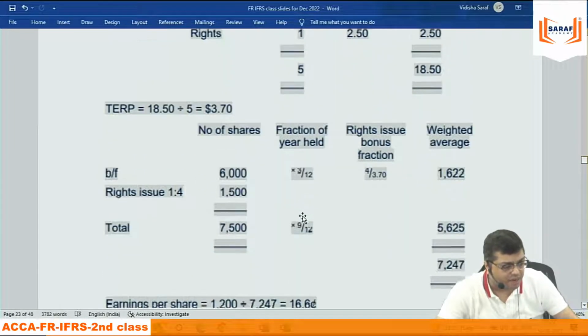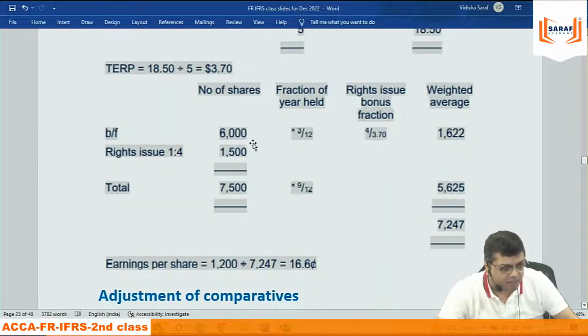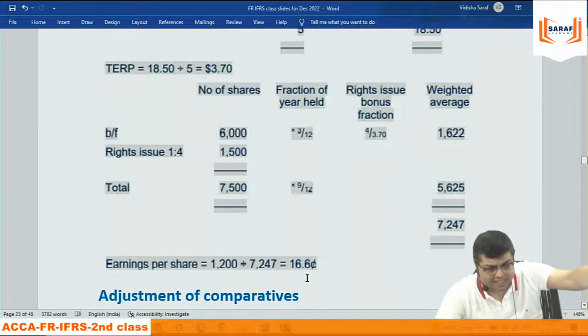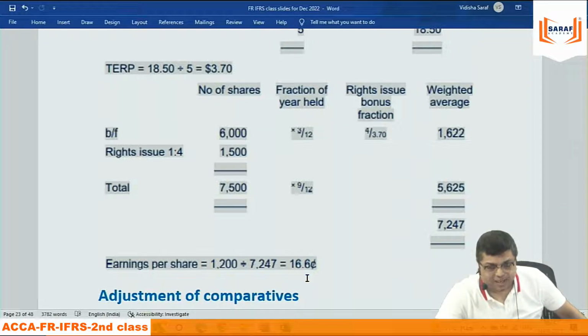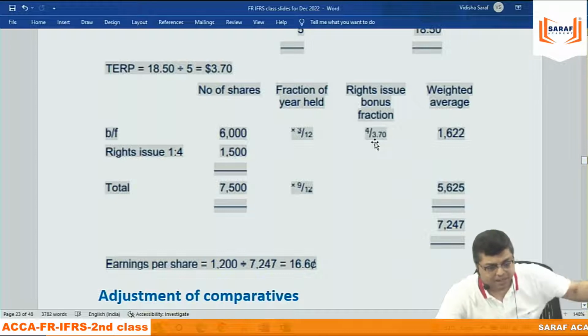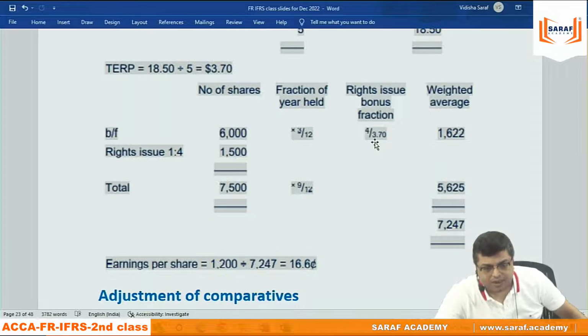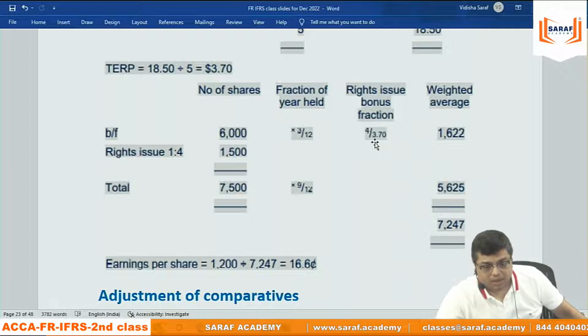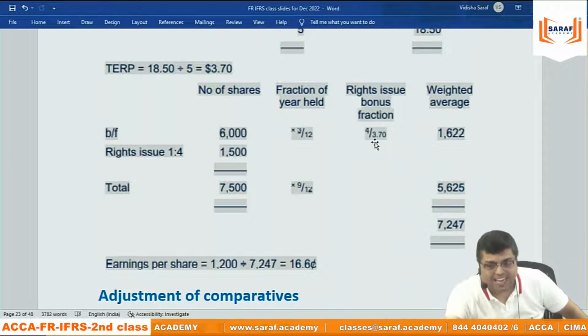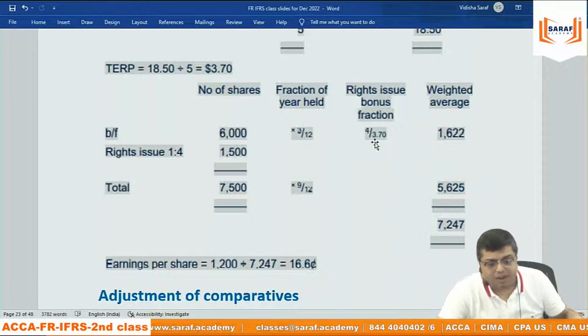तो पहले हमने निकाला 3.7. First 3 months के लिए multiplier effect 3 by 12. Then after that rights factor gone. In both these cases, whether this rights, whether this bonus, last year earnings per share we need to restate. Last year earnings per share in this case will be multiplied by 3.7 into 4 divided by 4. Inverse of multiplier factor. In the top it was 5 by 4. So last year EPS will be multiplied by 4 by 5 for comparison purpose. It's not that last year EPS was wrong. It's just that last year EPS need to be recalculated, restated again for meaningful comparison purpose.